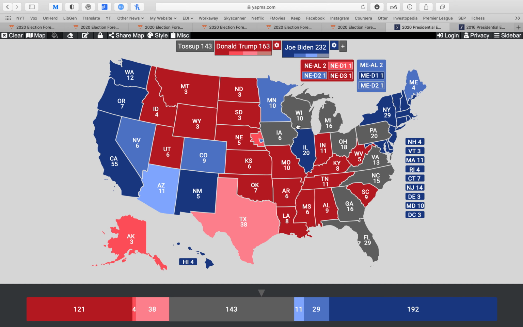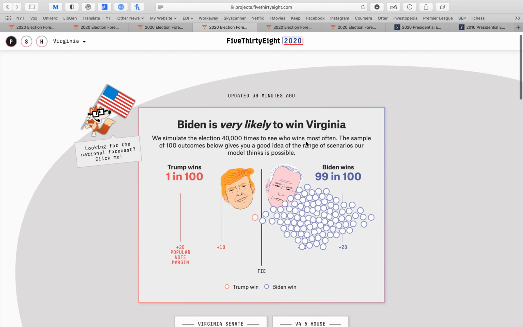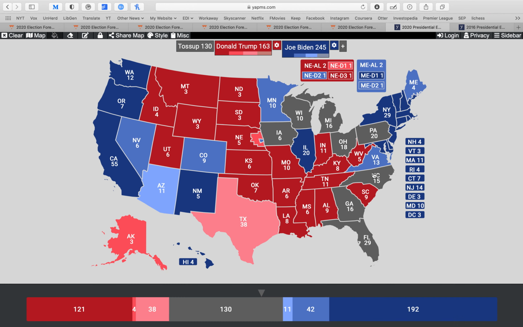So I would also say Virginia. So we'll just take an example. Virginia is very, very likely, according to 538, to go to Joe Biden. But when we look at the popular vote, he's leading by only 14%, so I will characterize that as likely.